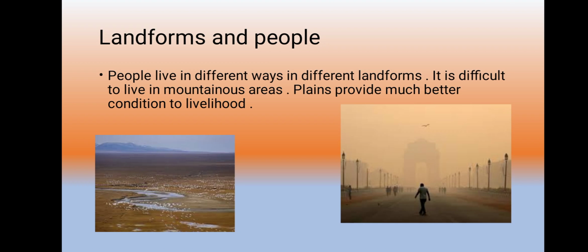Now, if we compare landforms and the people, you will find that humans have been living on different kinds of landforms in different ways. You will find residents on the mountains as well as on plains, but plains provide much better conditions in comparison to mountainous areas, because it is very easy to grow crops, build houses or even roads on the plain rather than in mountainous areas.